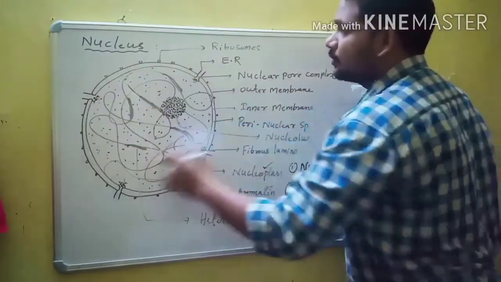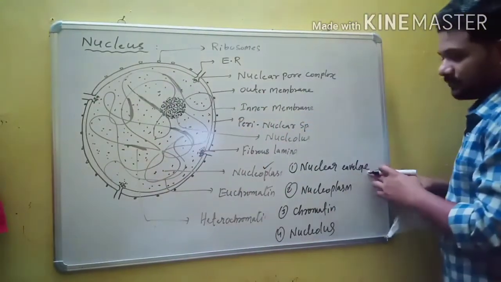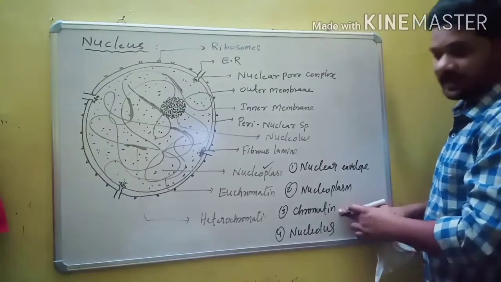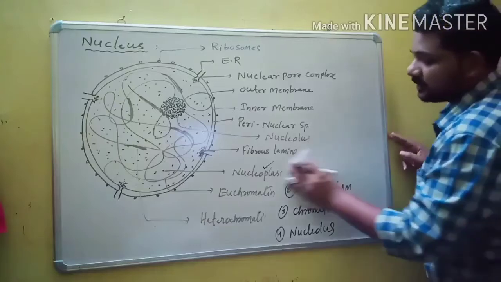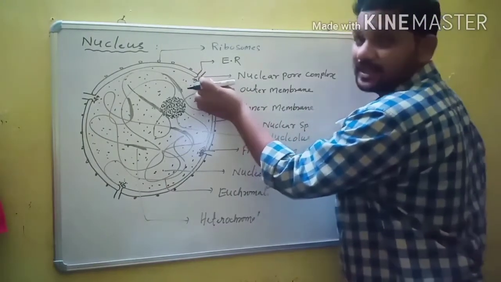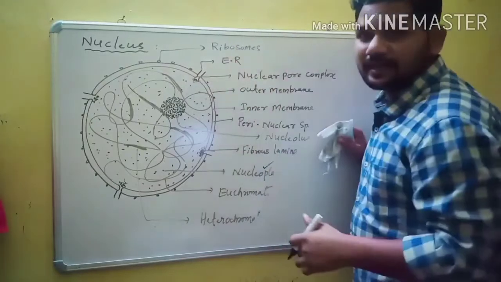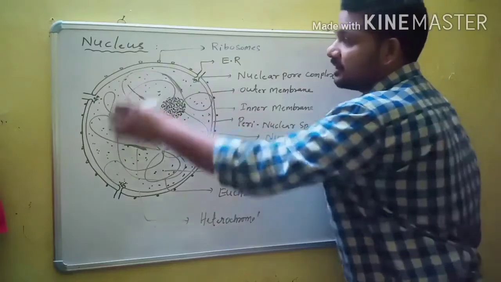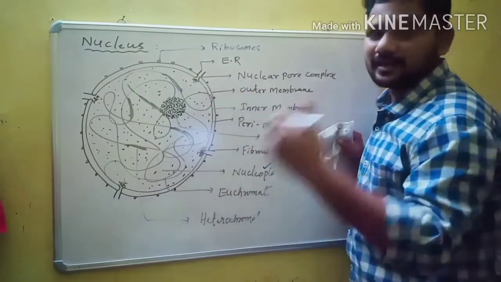So the entire nucleus has 4 parts. What are the 4 parts? Nuclear envelope, nucleoplasm, chromatin and nucleolus. The first part of the nucleus is the nuclear envelope. What is the nuclear envelope? It is the outermost covering. The outermost covering of the nucleus is called the nuclear envelope.